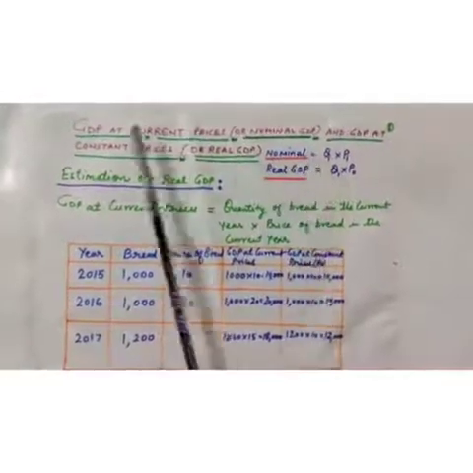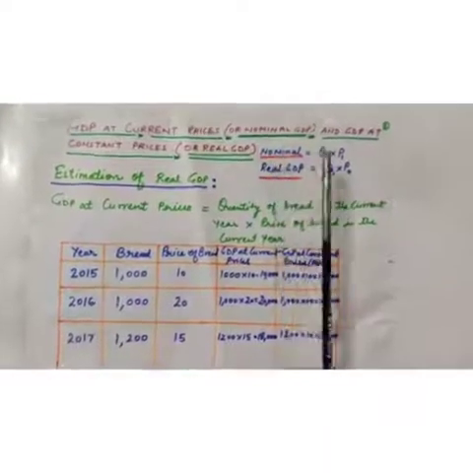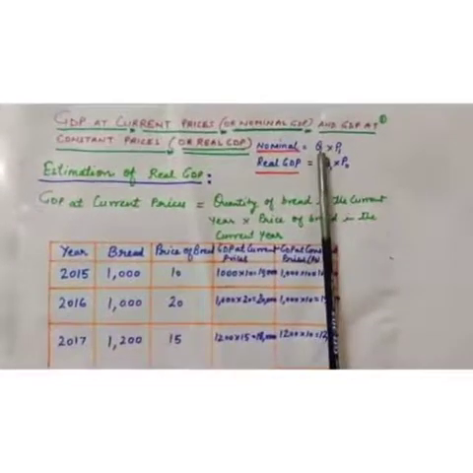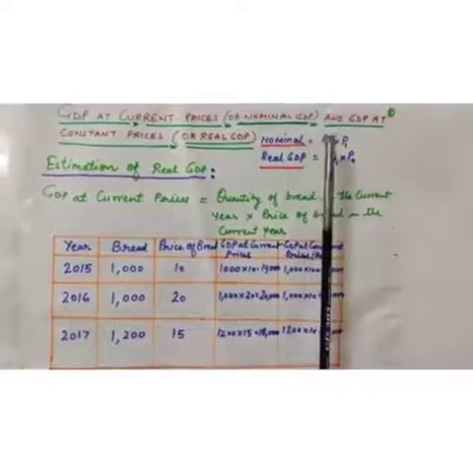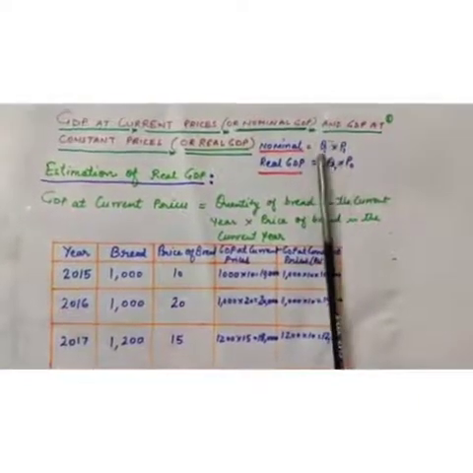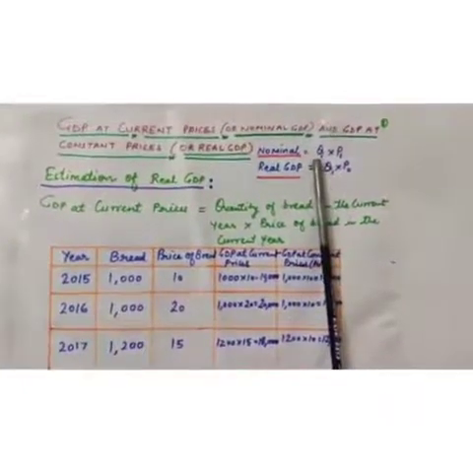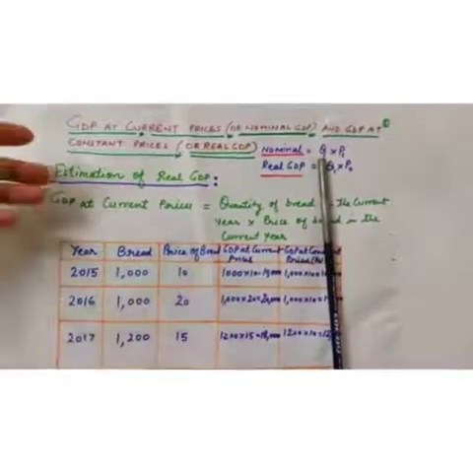Nominal GDP refers to GDP at current prices. Nominal GDP can increase owing to increase in quantity or price. If it increases owing to increase in quantity, it means output can increase.